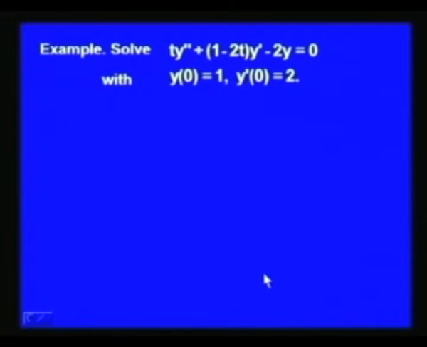Now, let us solve a differential equation of second order. Let us consider the differential equation t y double dash plus (1 minus 2t) y dash minus 2y equal to 0 with the given initial conditions y(0) equal to 1 and y dash (0) equal to 2.